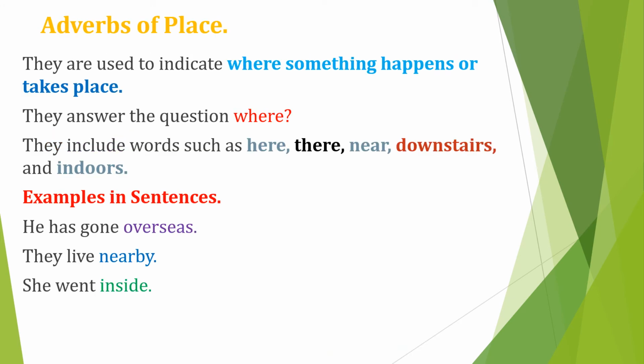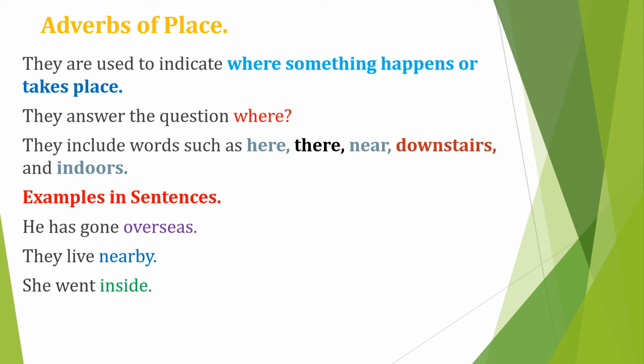Our next type of adverbs that we want to examine are adverbs of place. We can begin by saying that these adverbs of place are used to indicate where something happens or takes place. So these adverbs of place will tell us where the action was happening or taking place.